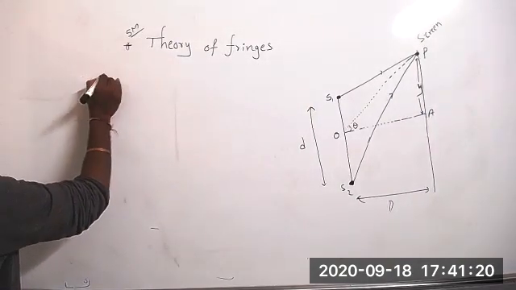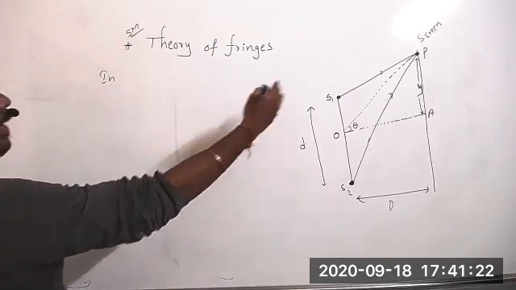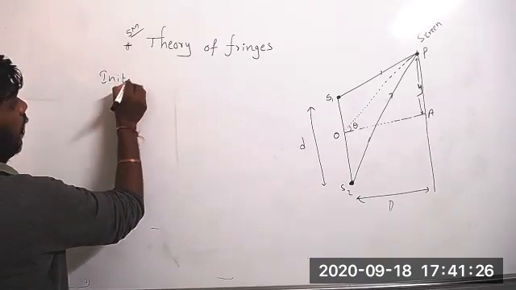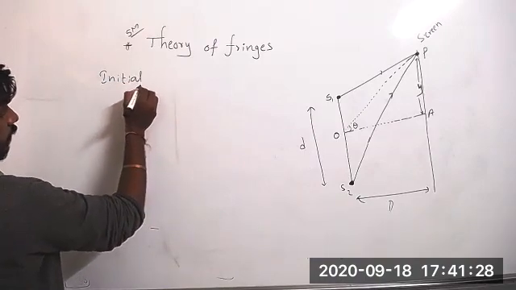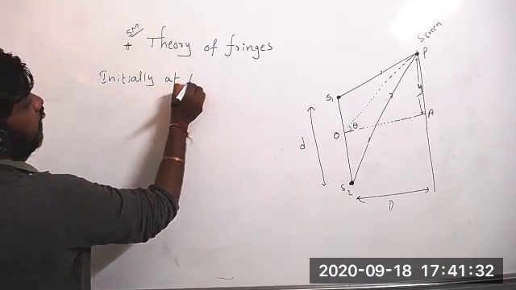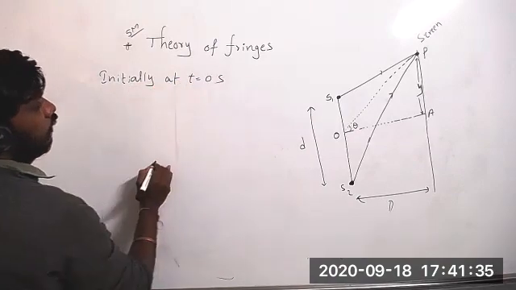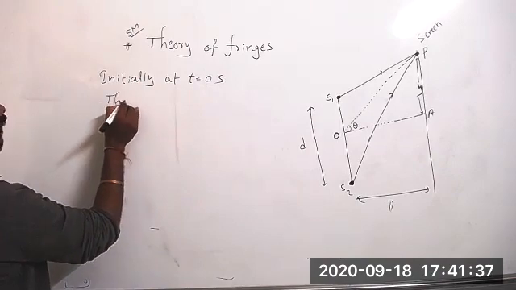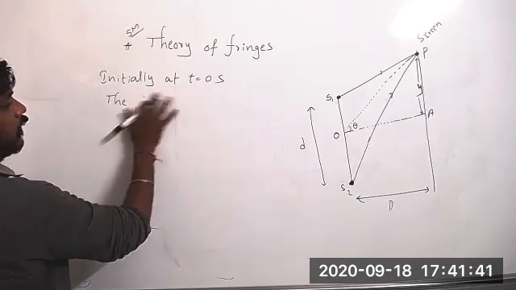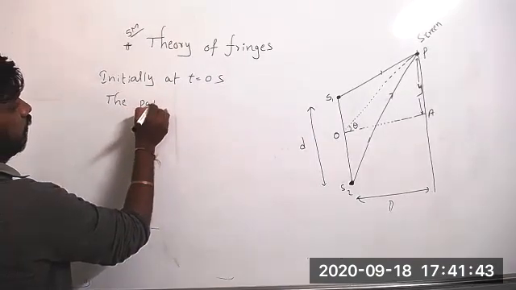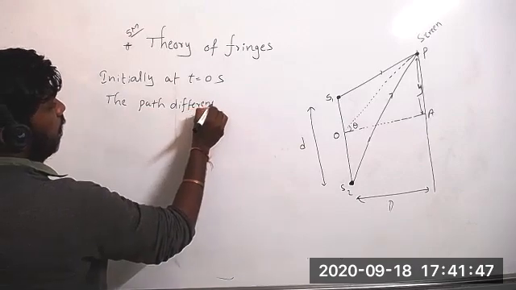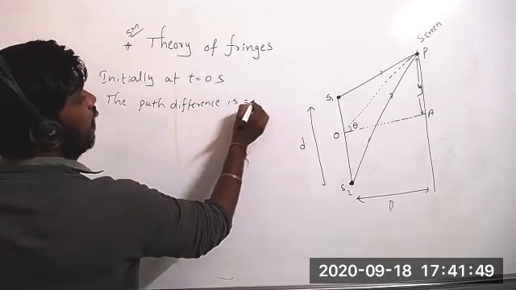Let's see. Initially, after writing about that diagram, about that figure, initially at t equal to 0 seconds, the phase difference or the path difference, how much is it?